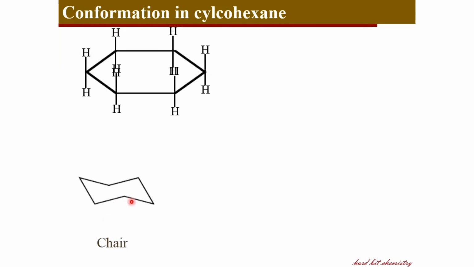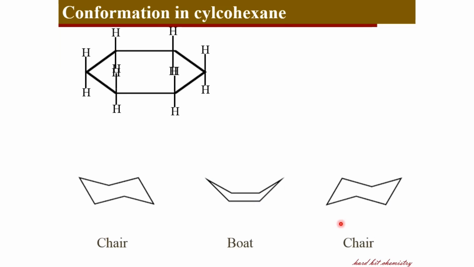And on further flipping of this chair structure, you get a boat. That is, this carbon is flipped further upwards to get the boat conformation. And again, if you flip this carbon downwards, the ring flipping will give you another chair conformation. So the ring flipping will give you different conformations varying from this chair form to the opposite chair form through another extreme conformation called the boat form. And in between the chair forms and boat form, we can get numerous other conformations. But these three are the extreme conformations and therefore we look at them closely.